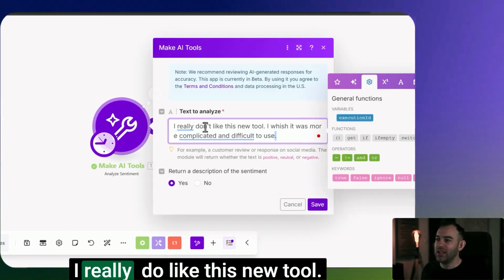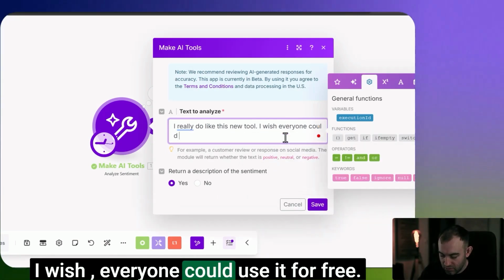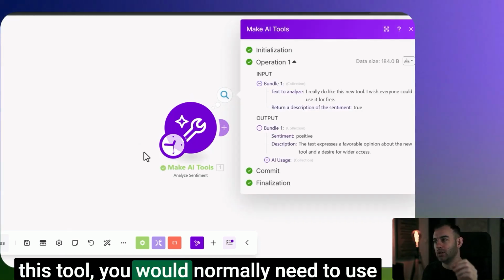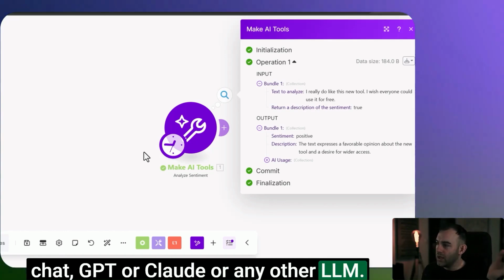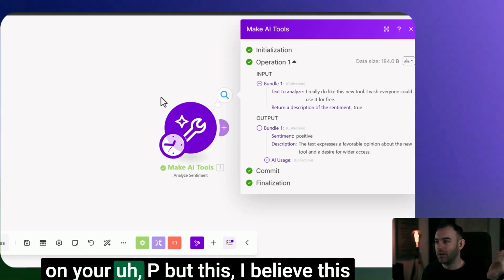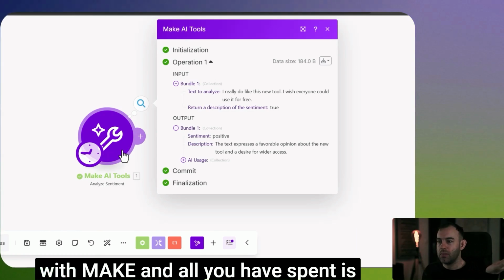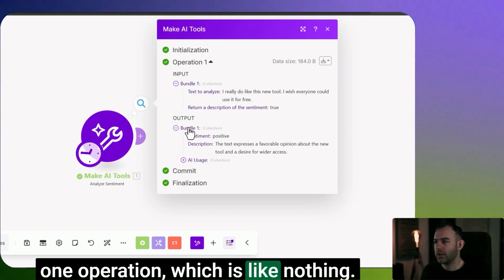I really do like this new tool. I wish everyone could use it for free. Let's try that. Now, obviously, the really good thing about this tool: you would normally need to use ChatGPT or Claude or any other LLM, and that would mean spending money on your API. But this, I believe, is just included in your subscription with Make, and all you have spent is one operation, which is like nothing.